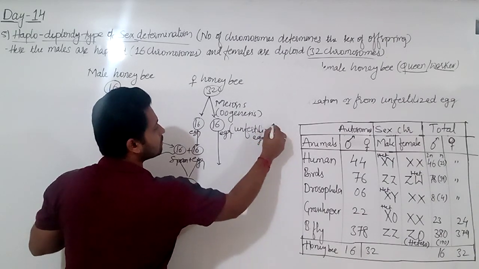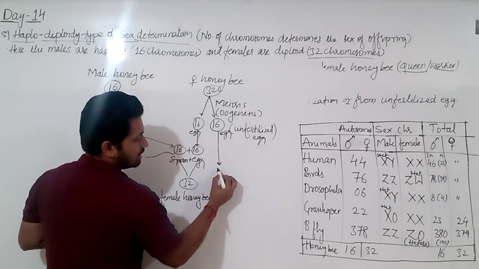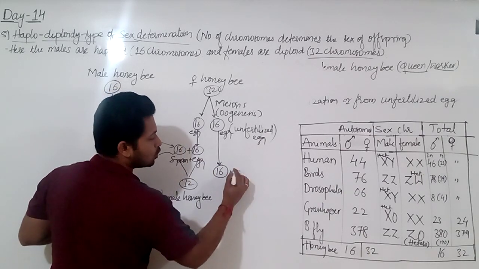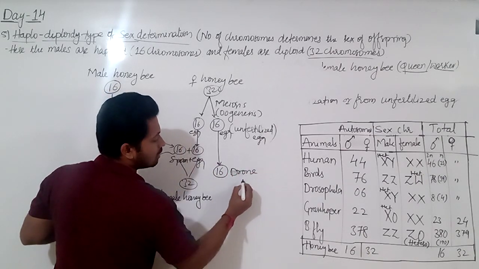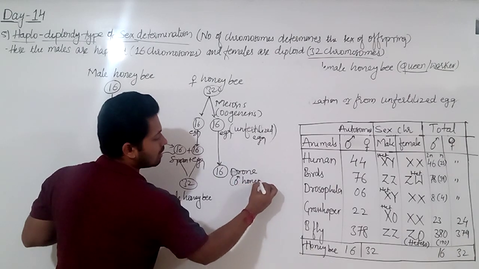Unfertilized egg develops into what? That is, again it will remain 16. It will be, that is, drone. Nothing but male honeybee.